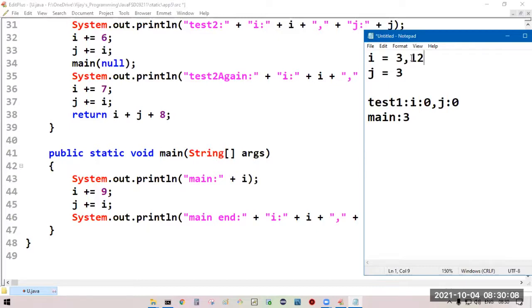Then j += i, j is equal to j plus i. Current j value is 3, 3 plus 12, 15.